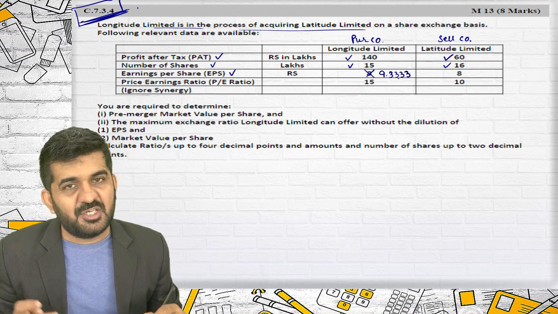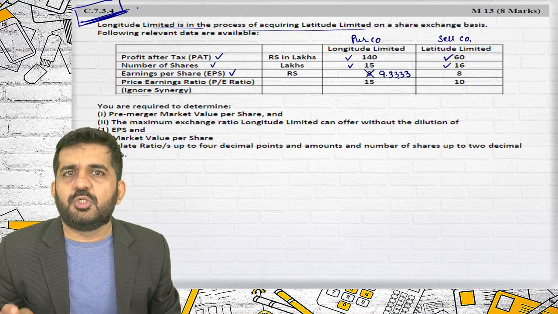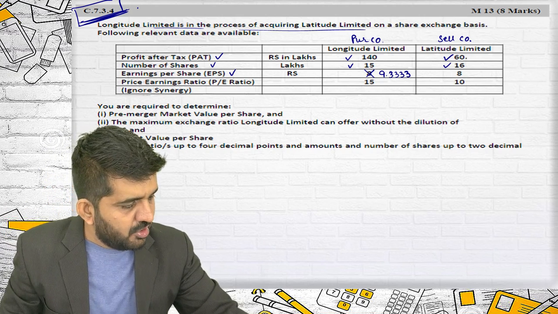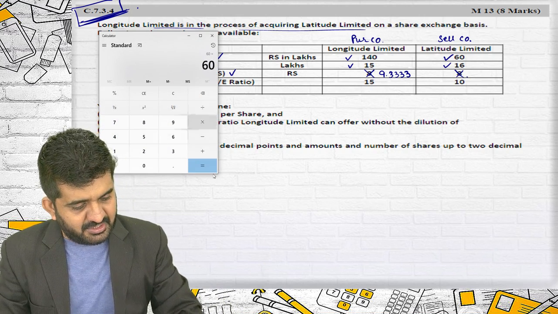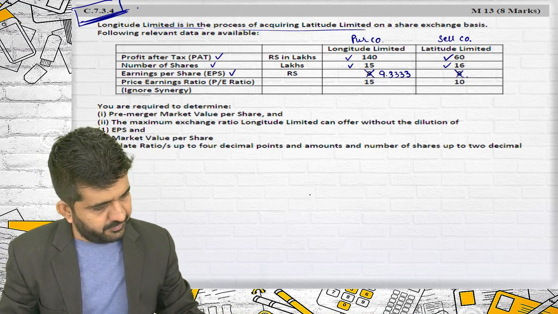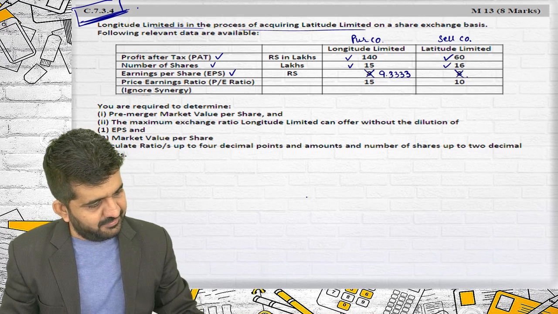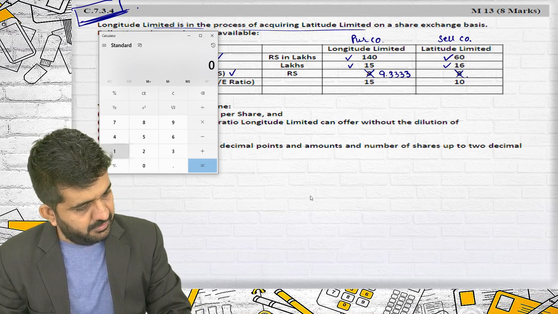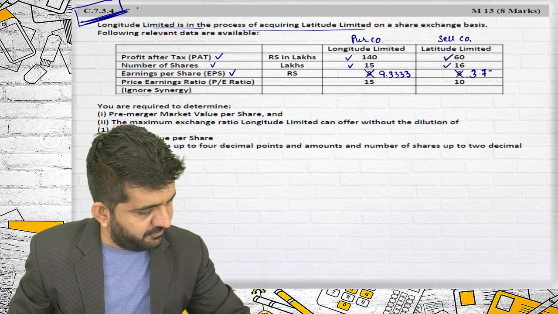Sorry. Sir, if it is asked in the examination, what should I do? The calculation of EPS in the question is incorrect, so we have rectified it. You can write down this statement in your answer. Sorry, even this EPS is incorrect. It is 60 divided by 16. Let me verify it. 60 lakhs divided by 16. Yes, it cannot be 8. 60 divided by 16 is 3.75. It should be 3.75.